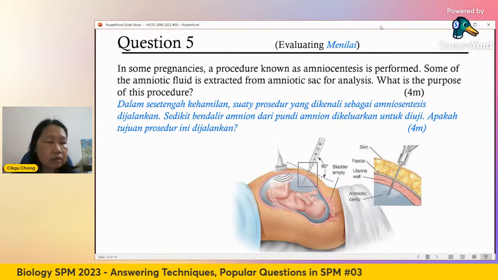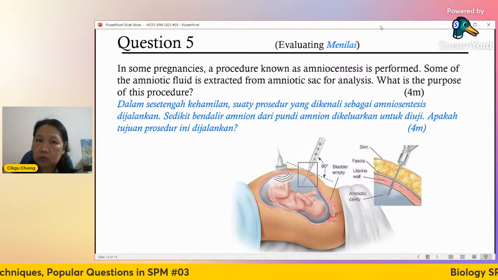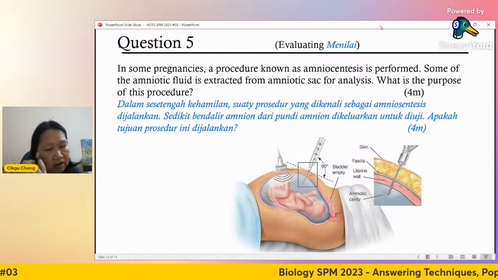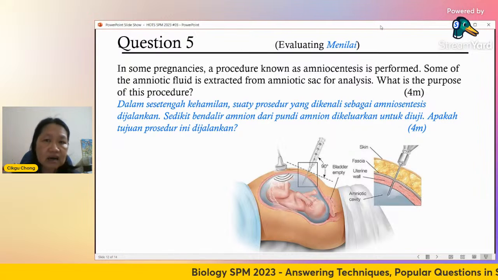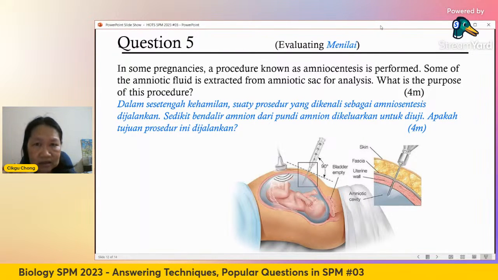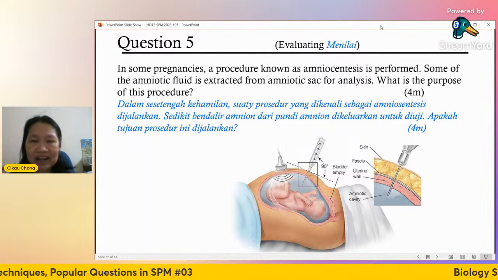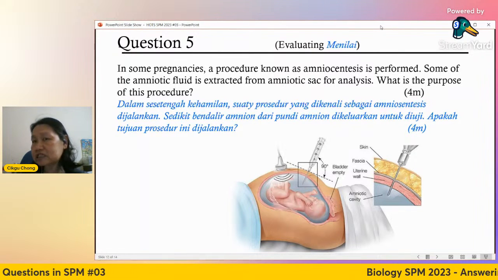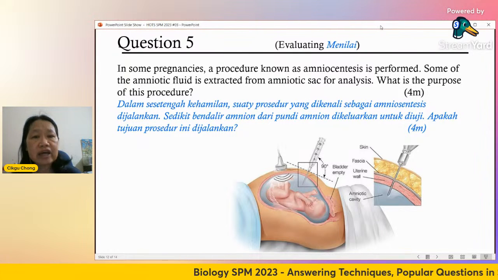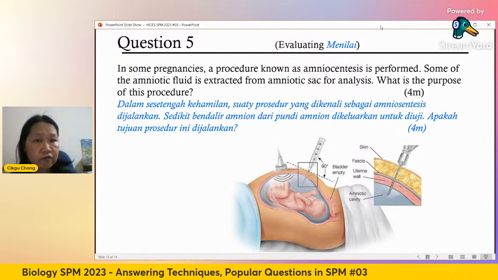You cannot see whether the person has sickle cell anemia. What you can see is the number of chromosomes, whether it's normal or abnormal. You count. Is it 46? Probably okay. But if under the microscope the doctor counts 47, then something is wrong. Then they can consider whether to go through with the pregnancy or not. So this kind of medical procedure is to ascertain the health of the fetus.